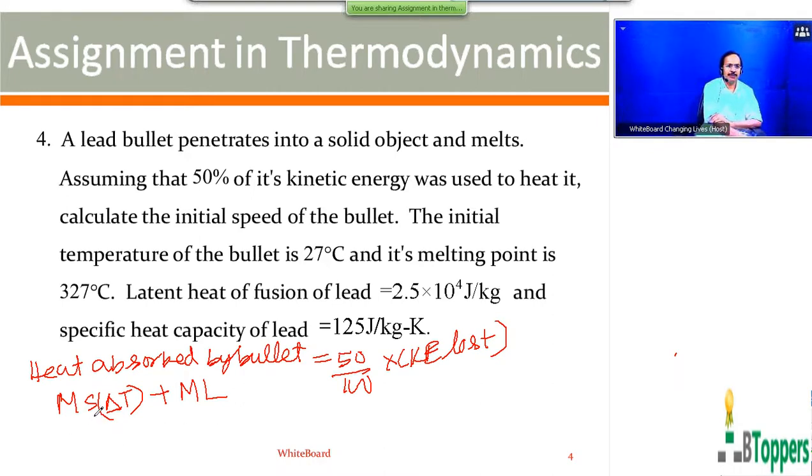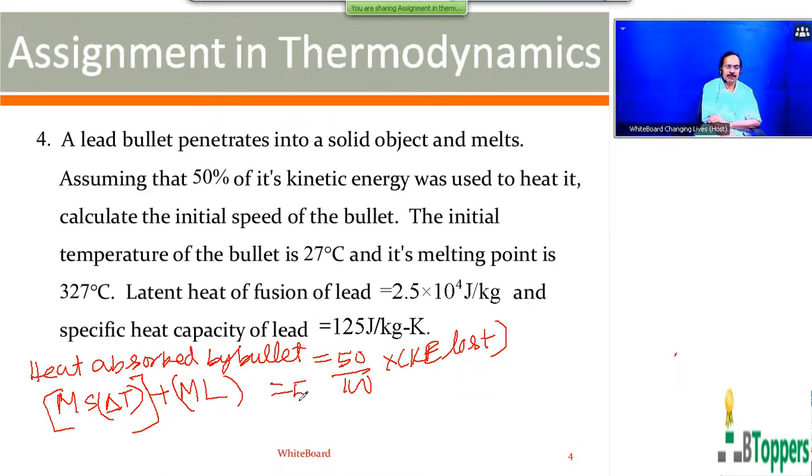The first term is the heat absorbed when the temperature of the bullet rises from 27 degrees centigrade to the melting point 327 degrees centigrade. So the heat energy absorbed by a solid when its temperature increases before change of state begins is again mass into specific heat and rise in temperature. Then further heat energy absorbed by the bullet during the melting process, when the solid lead bullet at its melting point of 327 degrees changes into liquid at the same temperature, is mL, where L is the latent heat of fusion of the lead.